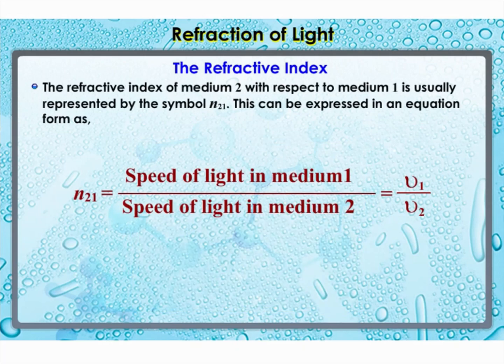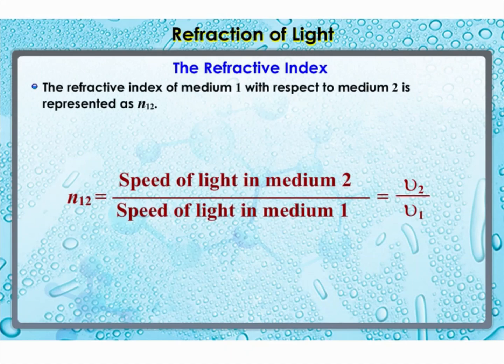The refractive index of medium 2 with respect to medium 1 is given by the ratio of the speed of light in medium 1 and the speed of light in medium 2. This is usually represented by the symbol N21. This can be expressed in equation form as N21 is equal to speed of light in medium 1 divided by speed of light in medium 2, which is equal to V1 divided by V2.